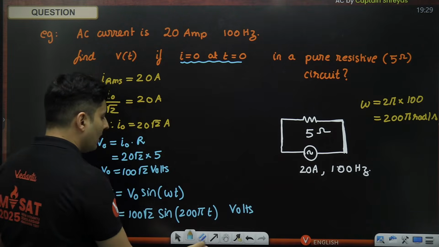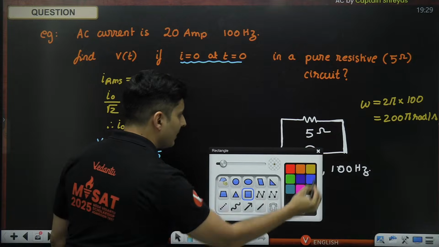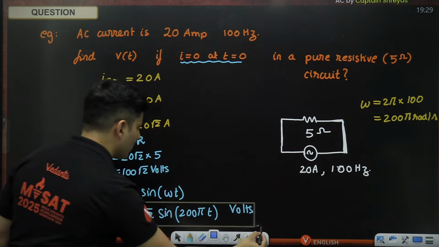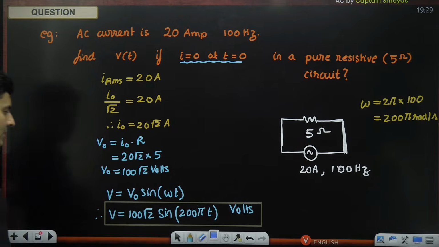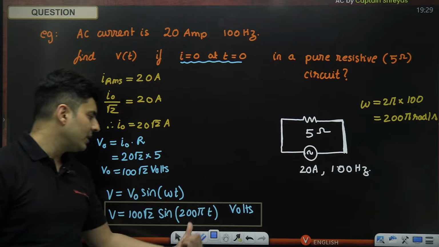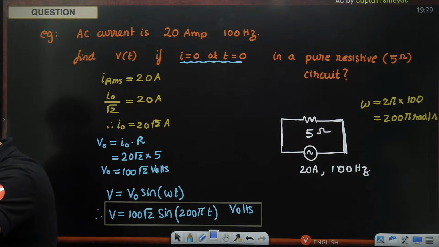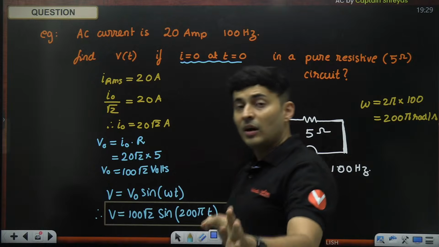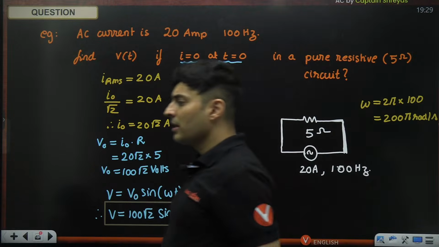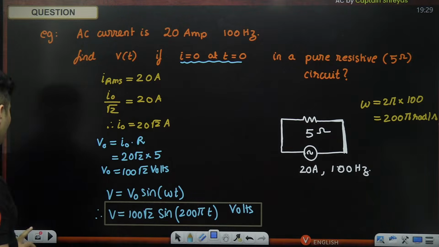So that is our final answer, guys. The voltage as a function of time is exactly this: 200 root 2 sine 200 pi t volts. Perfect. Got the answer. Very good, Louis, Abhinav, Savrinathan. Amazing. Kudos, guys. So this is how a simple question, a pure resistive thing, can also come.